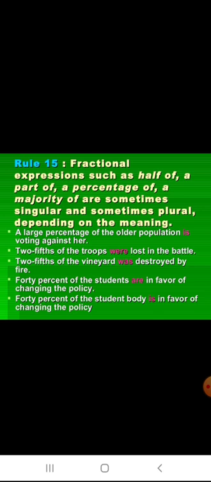A large percentage of the older population is voting against her. 2/5 of the troops were lost in the battle. 2/5 of the vineyard was destroyed by fire. 40% of the students are in favor of changing the policy. 40% of the student body is in favor of changing the policy. So it is according to the meaning of a sentence that the verb is changing.